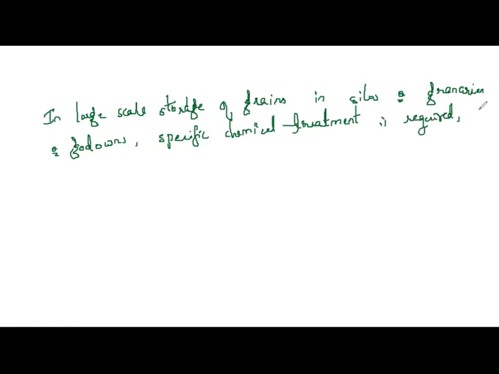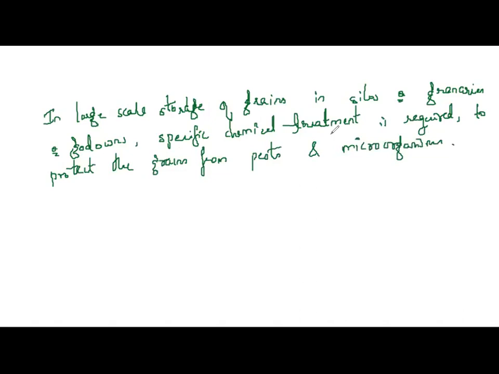It is required to protect the grains from pests and microorganisms. Yes, so this is about the storage of the grains.